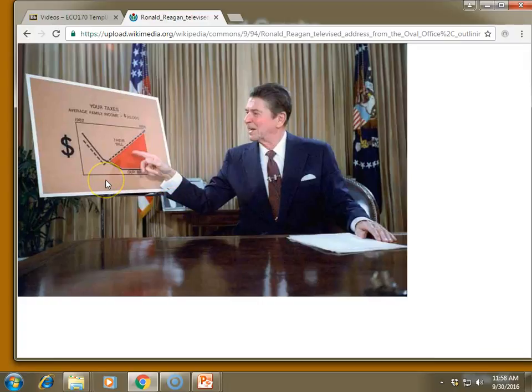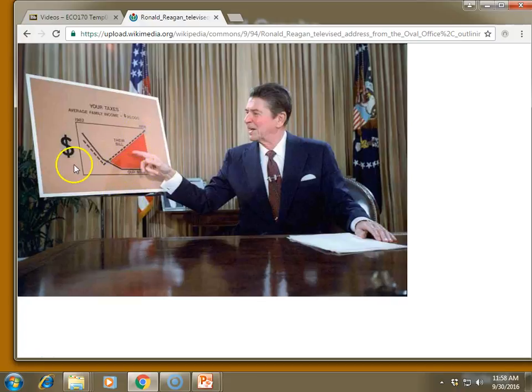I know it's a little hard to see in the distance here, but he was comparing their bill to somebody else's bill. I would assume their bill means the Democrats' bill, and our bill is the Republican bill. And so he drew this graph that shows this big gap in what your taxes are going to be based on whether or not we pass their bill or our bill.